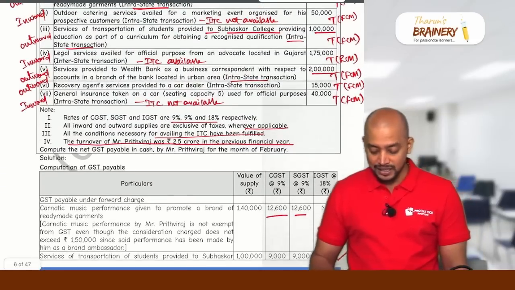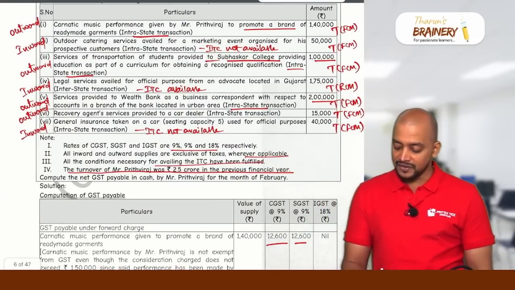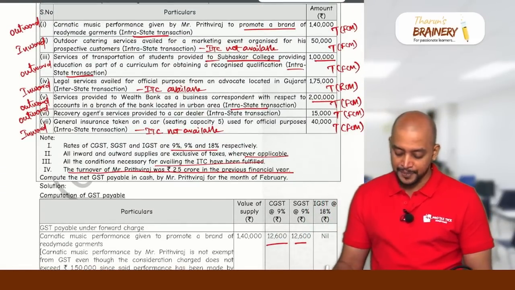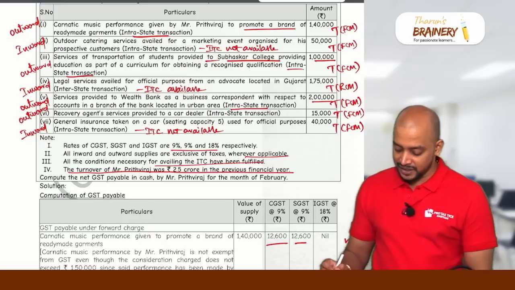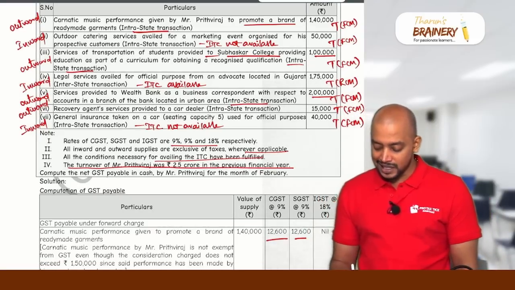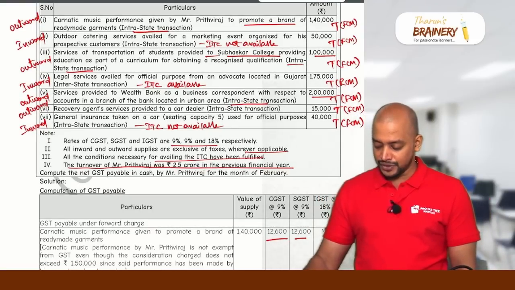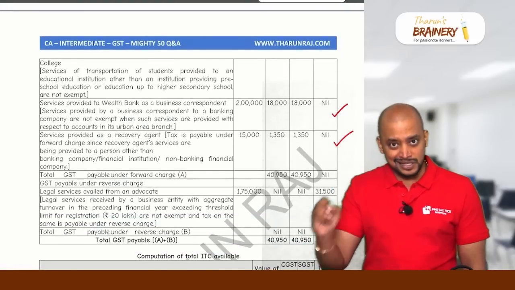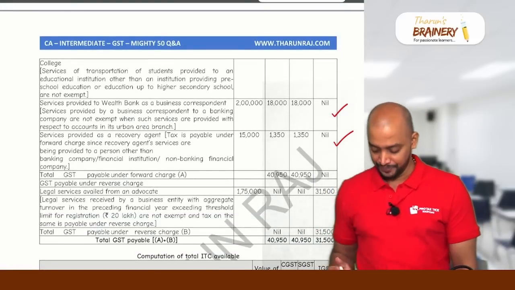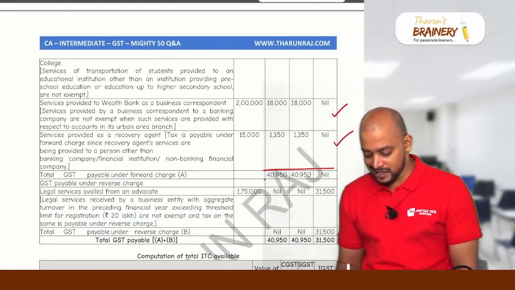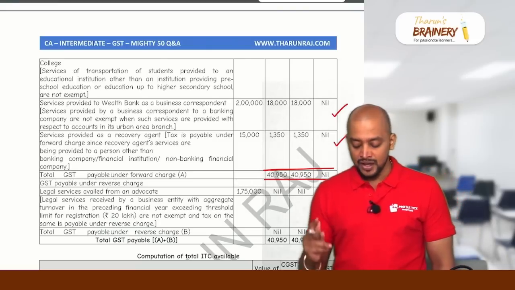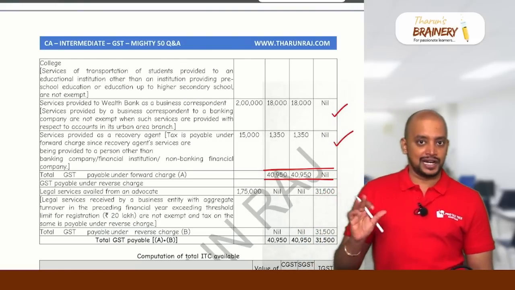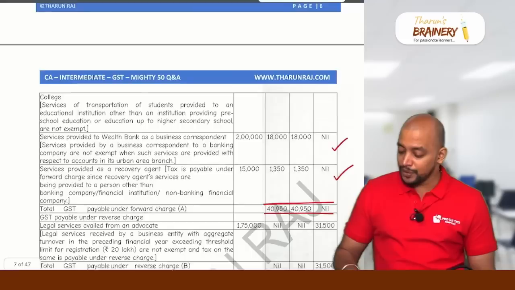Okay. What is the next outward? The sixth one, recovery agent service. That is also FCM. So recovery agent services to a car dealer, intrastate only. So 15,000 into 9%, 1,350, 1,350. So this is the statement 1 total. What is that? Gross GST payable under FCM, 40,950, 40,950. Over.